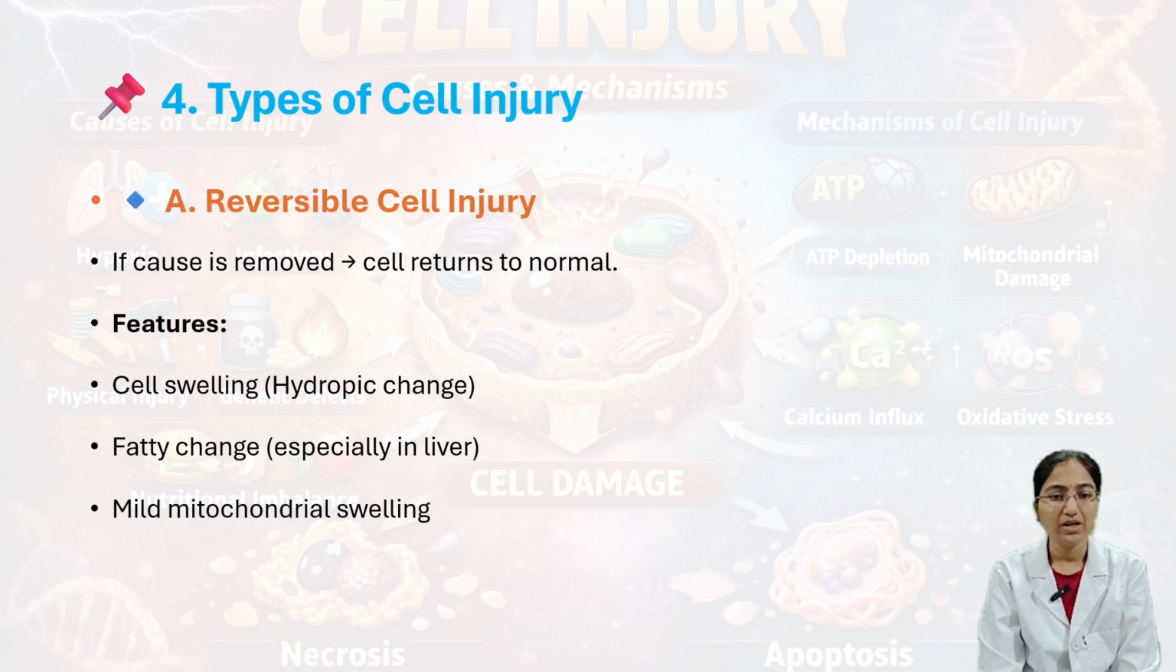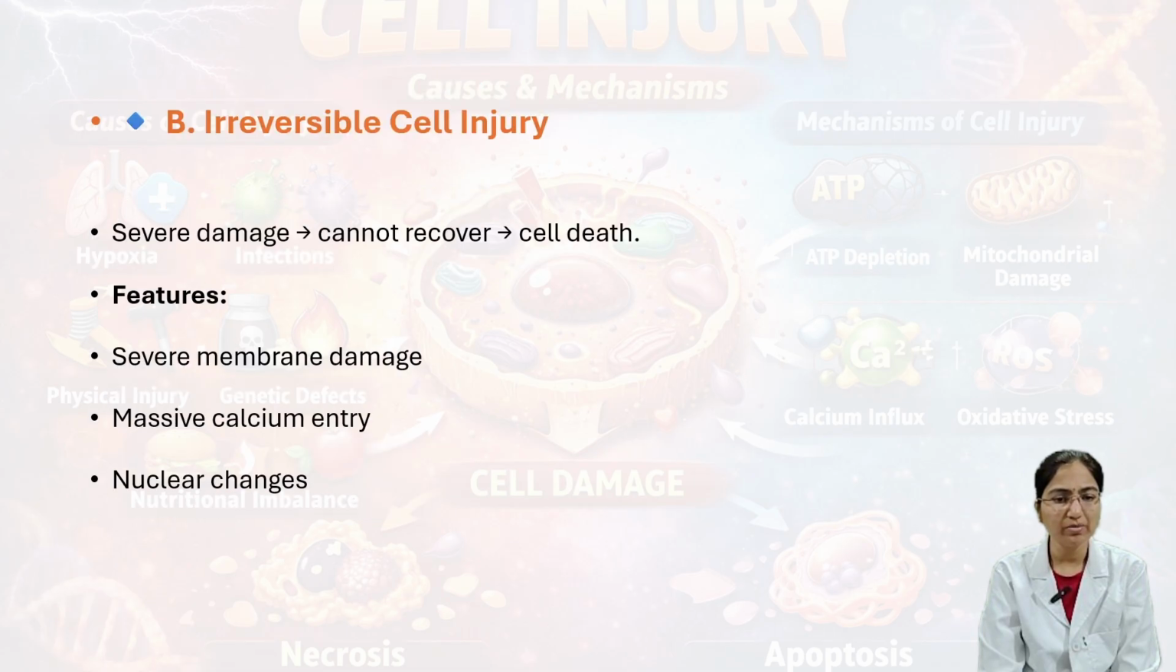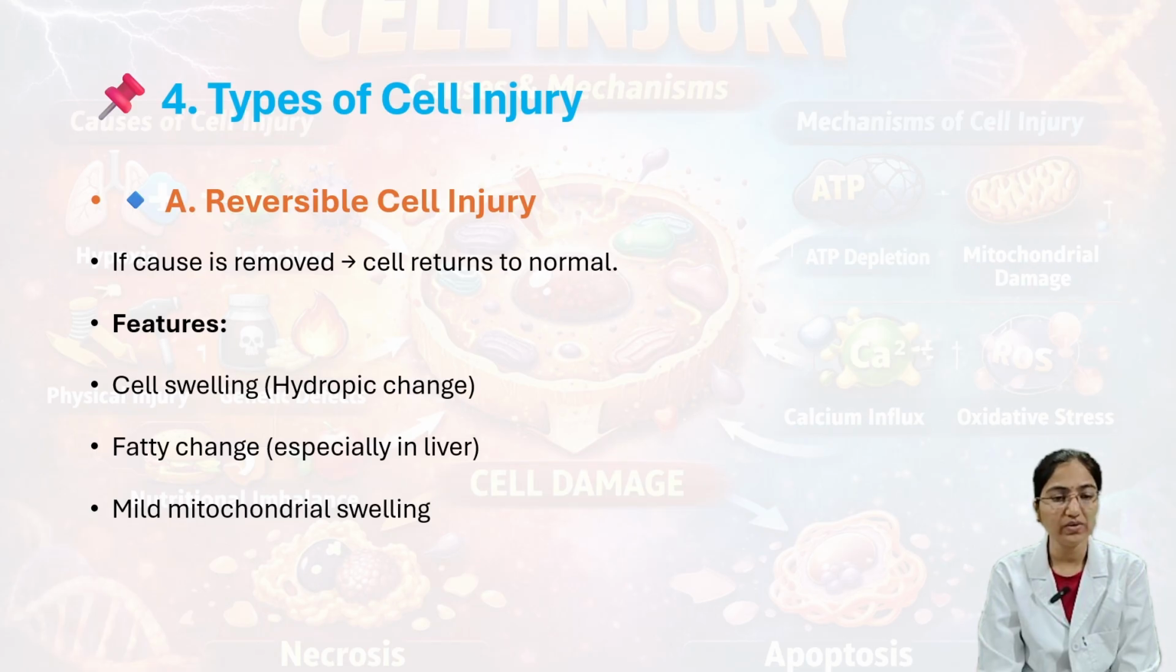Next we'll see types of cell injury. Here there are 2. One is reversible, another one is irreversible. We'll discuss them one by one. First we'll see reversible cell injury.